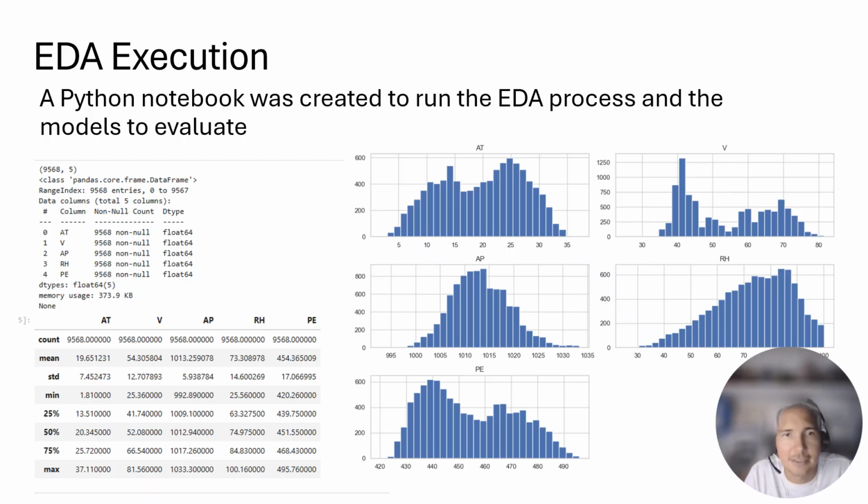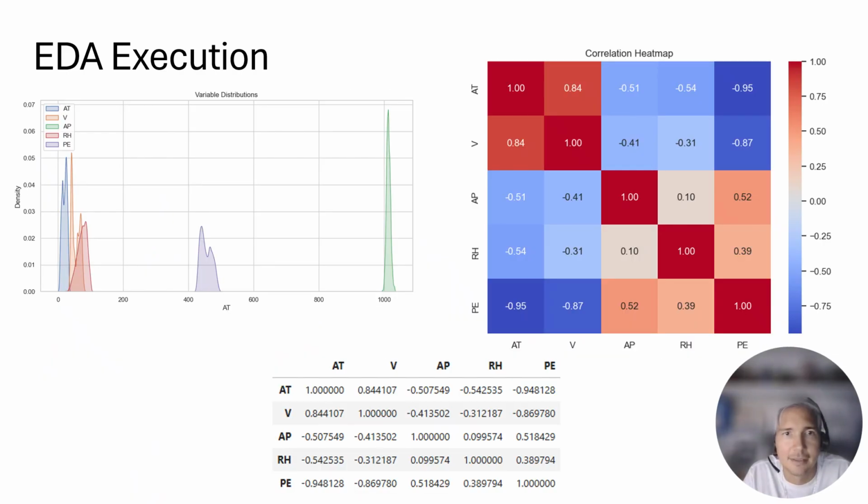So for the EDA execution, I have loaded and run the dataset in a Python notebook. Basically, here we can see the summary and the description with the basic statistic metrics or results, and also the histogram distribution for each one of the variables that we can find in the dataset. Also the distribution variables and the correlation heat map between each one of the variables and the correlation matrix, just to understand the data fully.